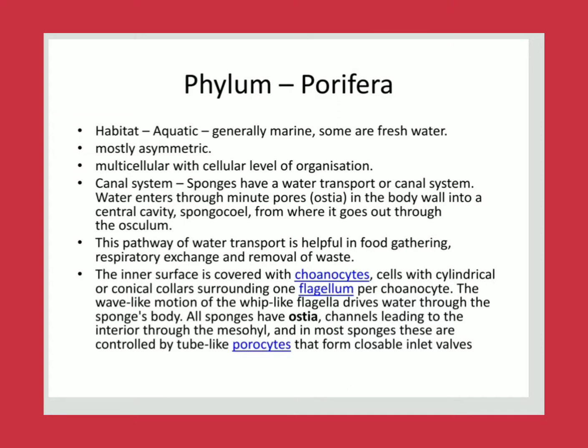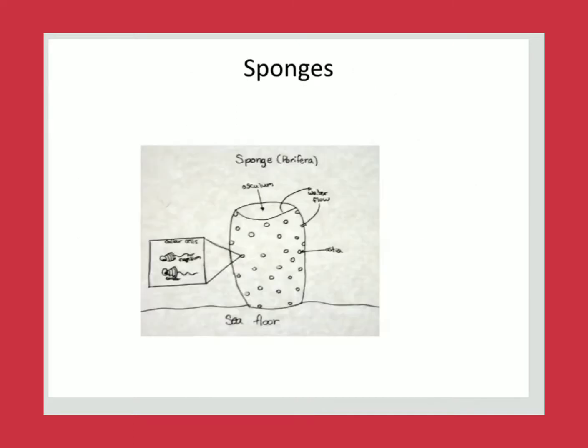The special character of the poriferans is the water canal system, where water enters through the minute pores present in their body wall. The body wall is divided into outer and inner layers, with a central cavity, the spongocoel, from where water goes out through the osculum, an opening. This pathway of water transport is helpful in food gathering, respiratory exchange, as well as removal of waste. The inner surface of the body wall is covered with special cells, the choanocytes, which are collar cells with flagella, so for movement they have the flagella.